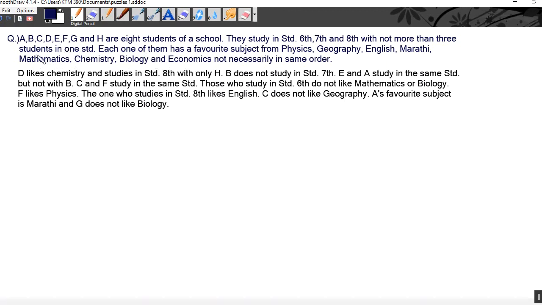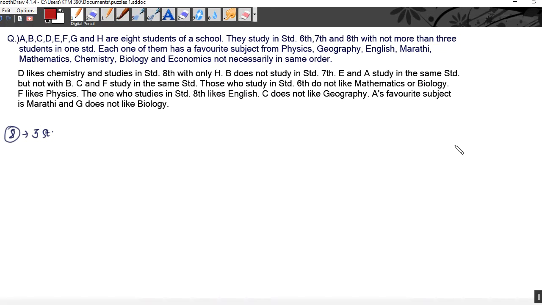One thing is clear. We have 8 students and 3 standards, and each standard has not more than 3 students.